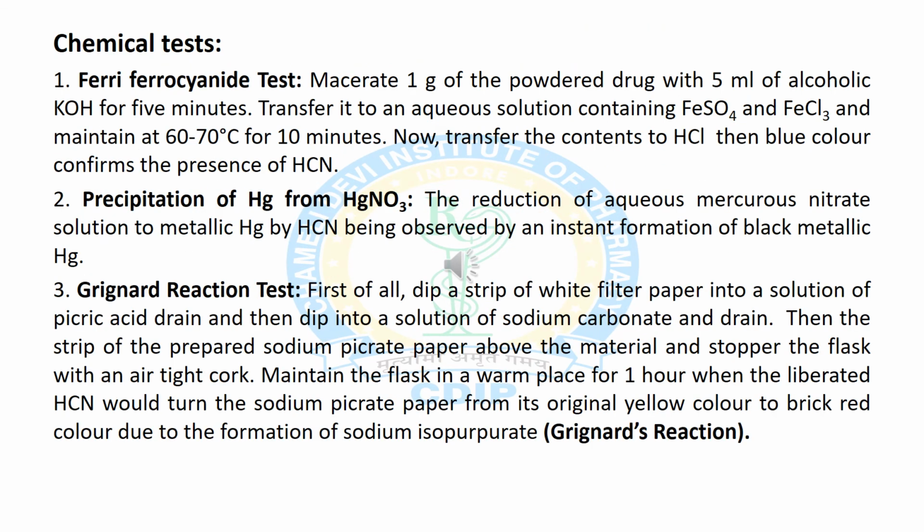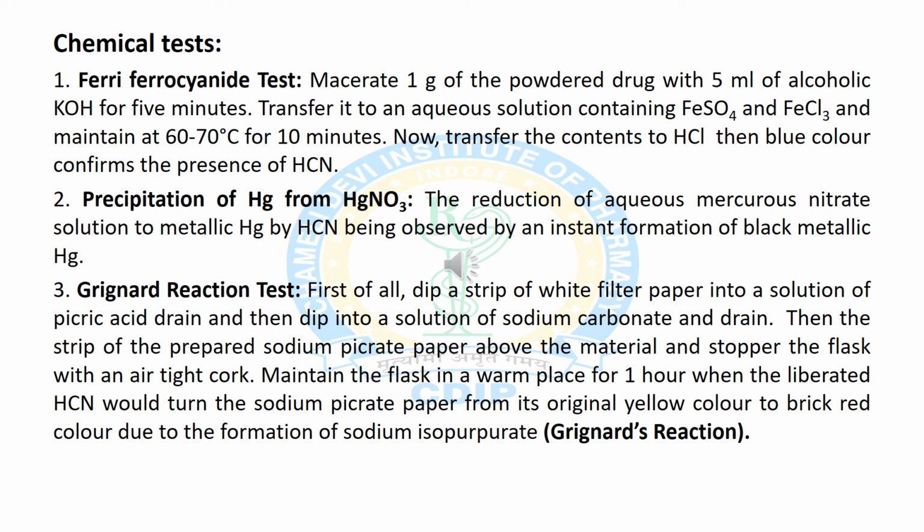Now we will discuss various identification tests for bitter almond. The first test is the ferricyanide test. In this test, first of all we take 1 gram of powdered drug, which is treated with alcoholic potassium hydroxide solution. Then add an aqueous solution containing ferrous sulfate and ferric chloride, and maintain the temperature at about 60 to 70 degrees centigrade for 10 minutes. Now acidify the contents with hydrochloric acid, then a blue color is formed due to the presence of hydrocyanic acid.